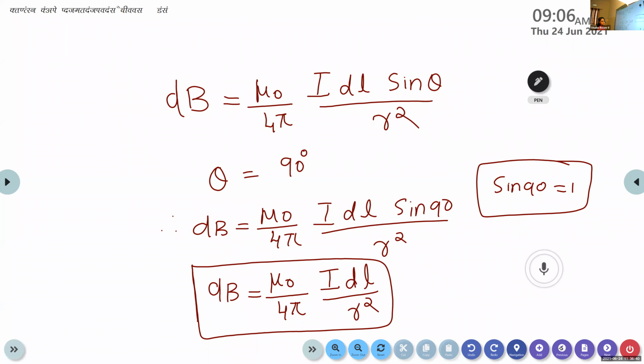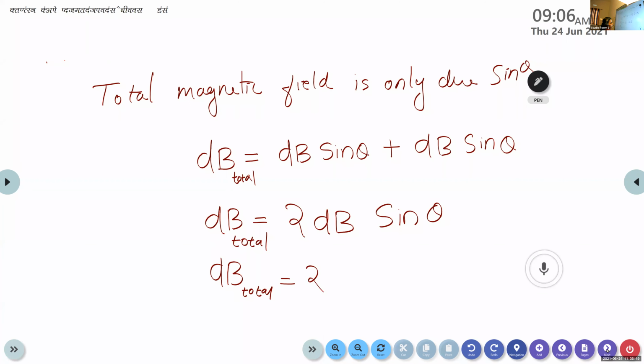dB is equal to mu 0 by 4 pi IDL divided by r square. We can substitute the value of dB here. So it becomes dB is equal to 2 into mu 0 by 4 pi IDL divided by r square into sine theta.